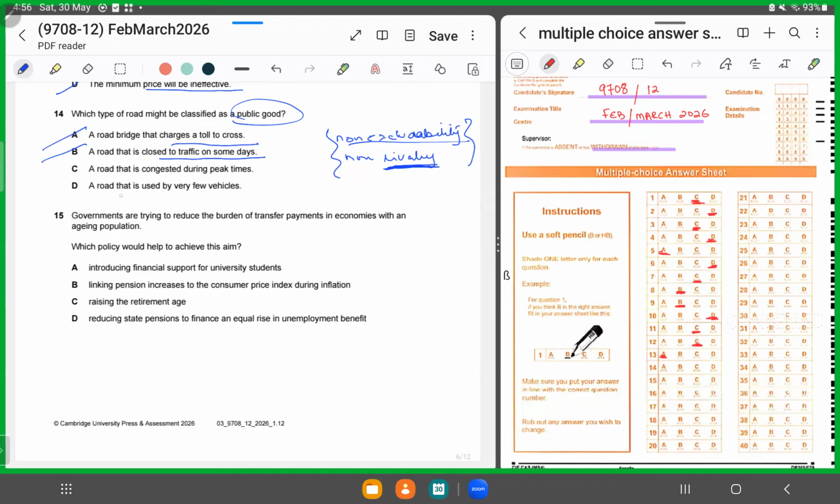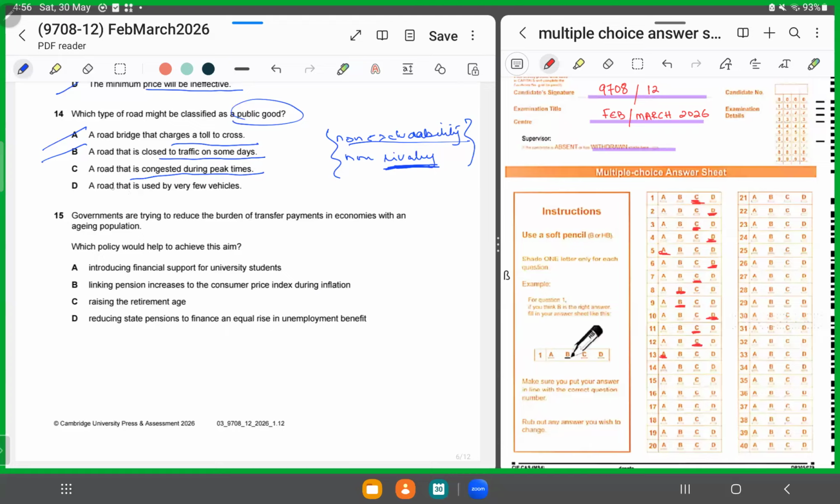It cannot be C, a road that is congested during peak periods. If the road is congested during peak period times, some of them could be using that road and the others might not be able to pass through that road. So again, you are restricting it. So non-rivalry would not be satisfied because not everybody would be able to use that road.